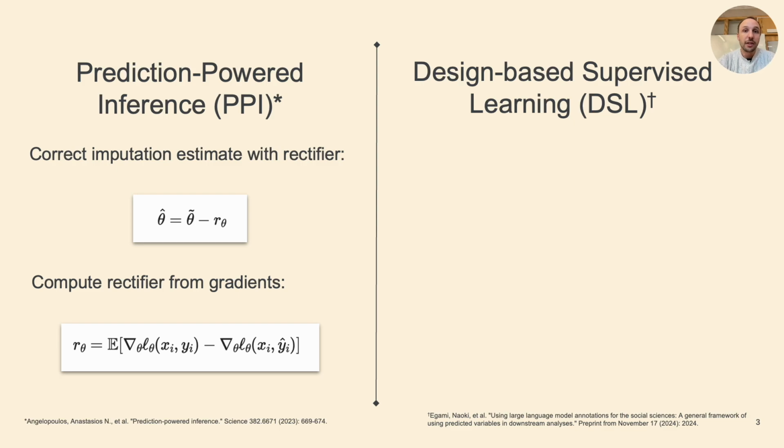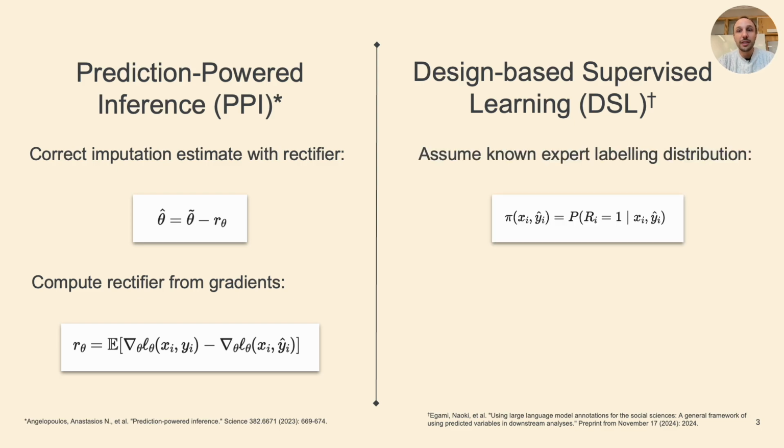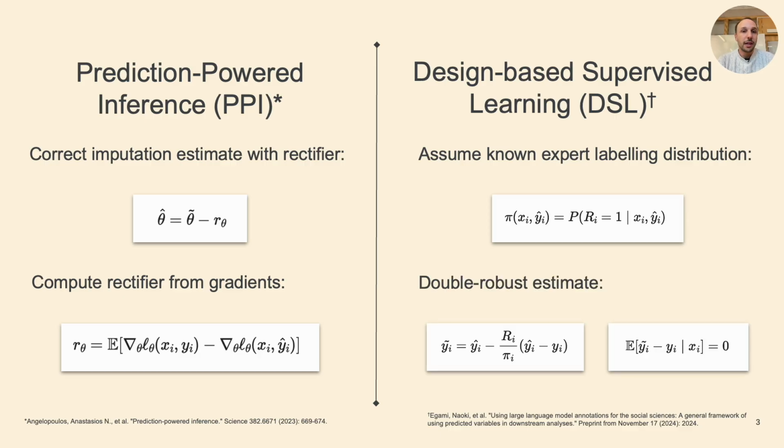DSL, on the other hand, first assumes that we know the probability distribution pi of when a sample is selected for expert sampling. Then it constructs a debiased outcome y tilde, which is equivalent to expert annotations under expectation, and adjusts the statistical analysis using y tilde and its moment function.